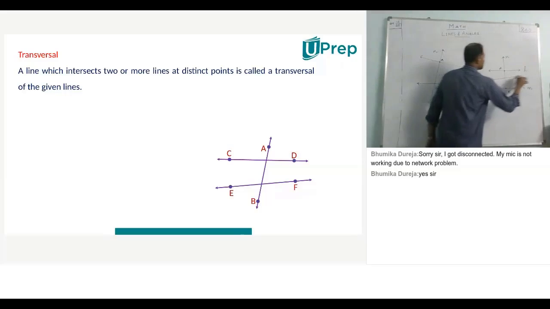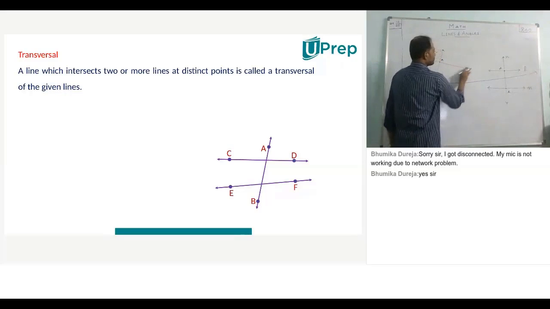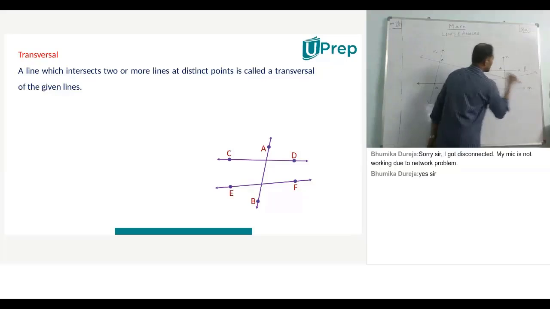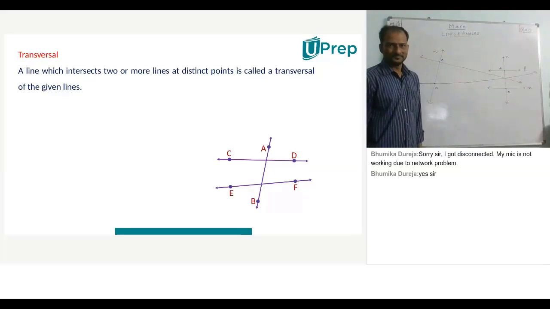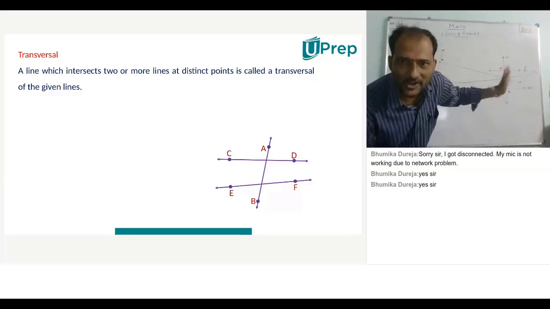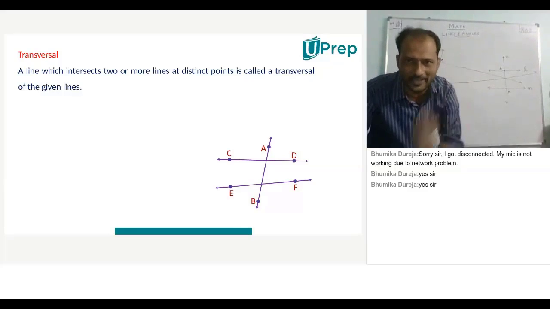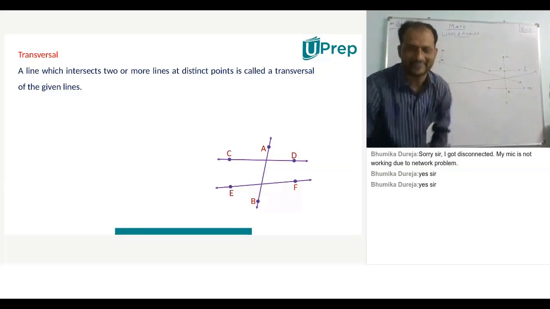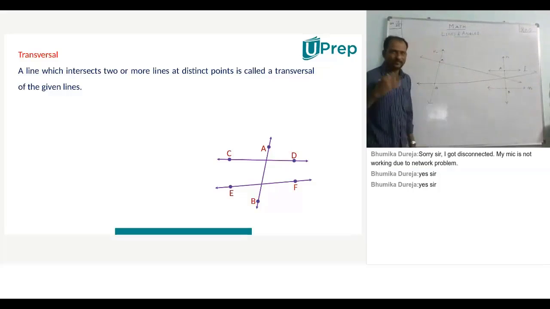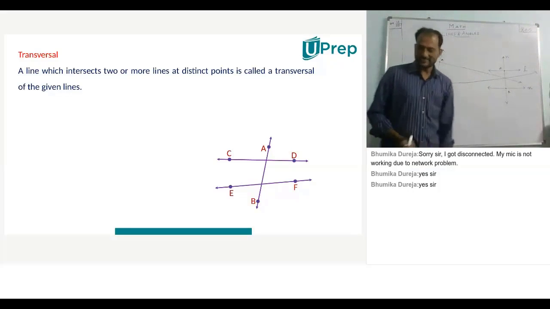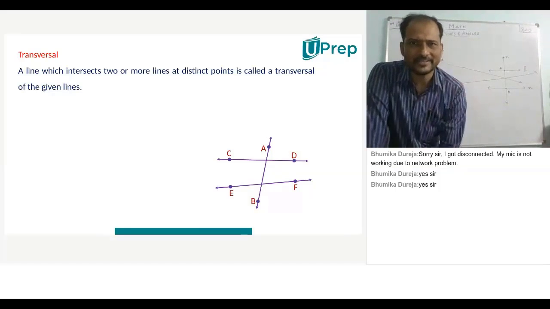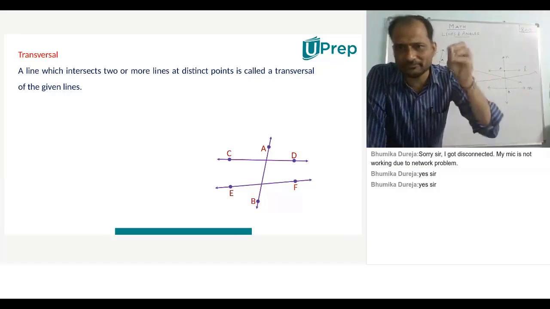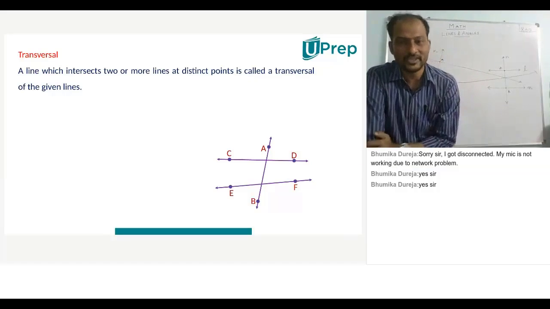I am extending it. Are the lines meeting or not? Yes, sir. Yes, Bhumika, you are absolutely right. Very good. So basically what was my conclusion is transversal will not exist for only parallel lines. Transversal will exist for intersecting lines also.